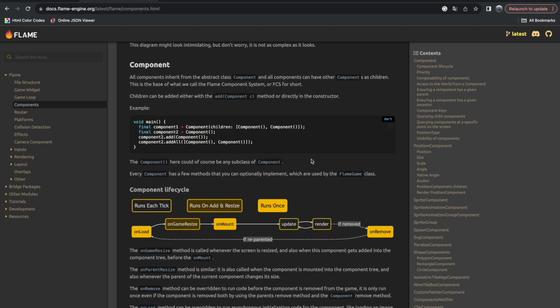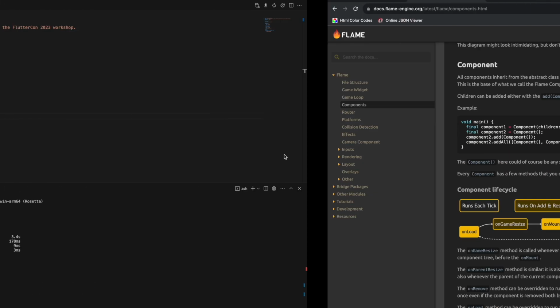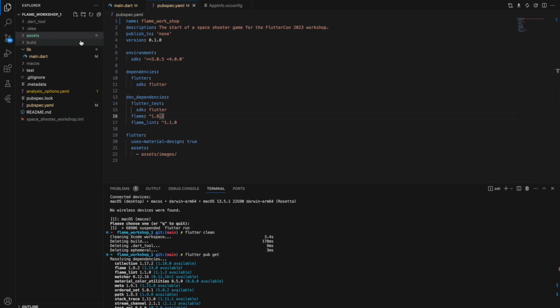Okay, now I'm going to show you the project. This is our project. It's called Flame Workshop. Later I will push all of the changes, all of the steps to GitHub, and you can basically go through all of the steps we're going to implement, and you can find the link in the description below.